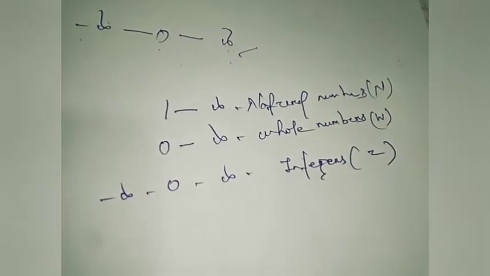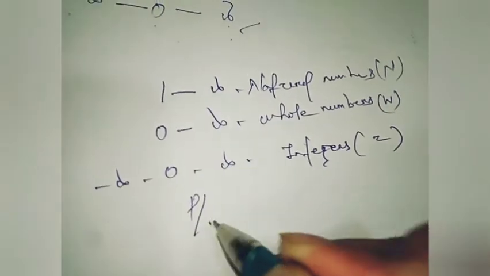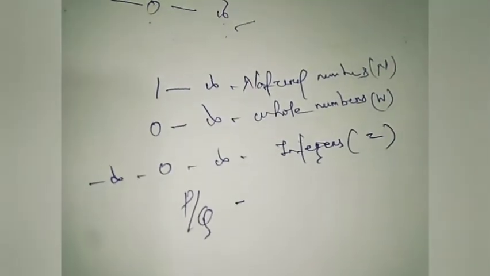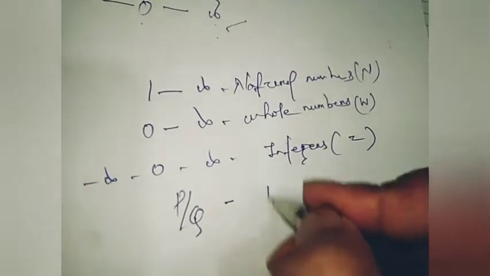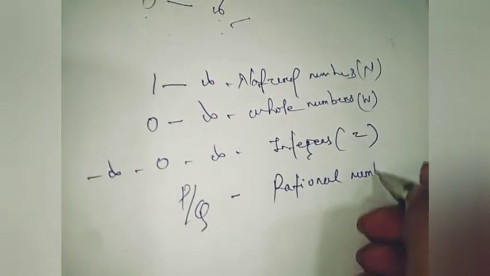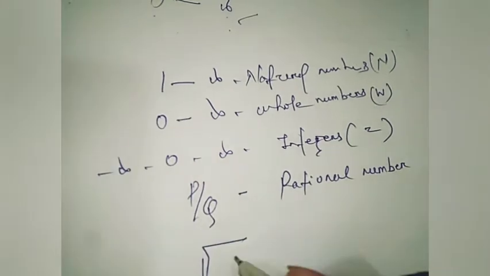Then there are some types of numbers you may have seen in fractions. In p by q form, they are called rational numbers. So these are called rational numbers, and some of them are irrational numbers.